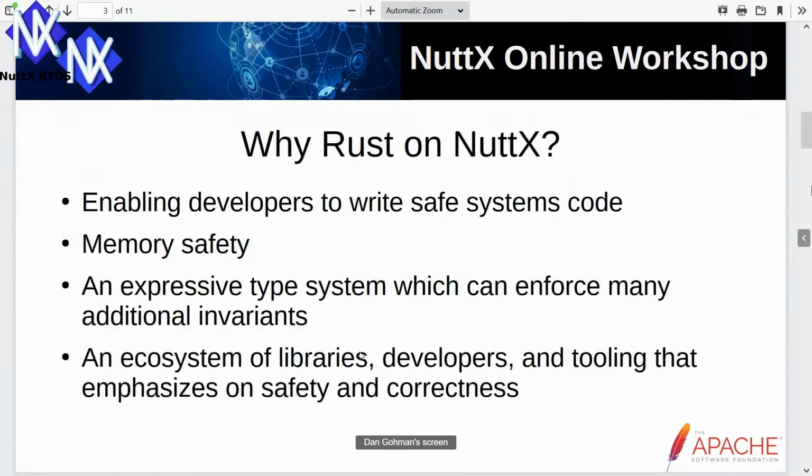So, quick digression. Why would you want to run Rust on NuttX? Rust enables developers to build reliable and efficient software. Early on in Rust, a lot of people expected that the main audience for Rust would be programmers coming from C and C++. And one of the things that was a little surprising was that Rust also attracted a lot of developers coming from high-level languages like Python and Ruby. So Rust really helped open up systems programming to new audiences of developers.